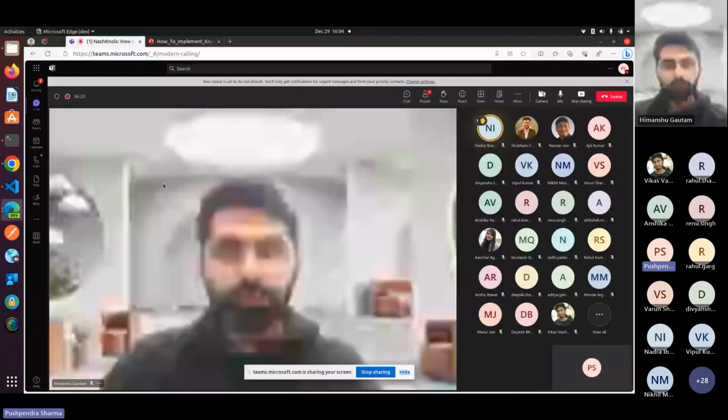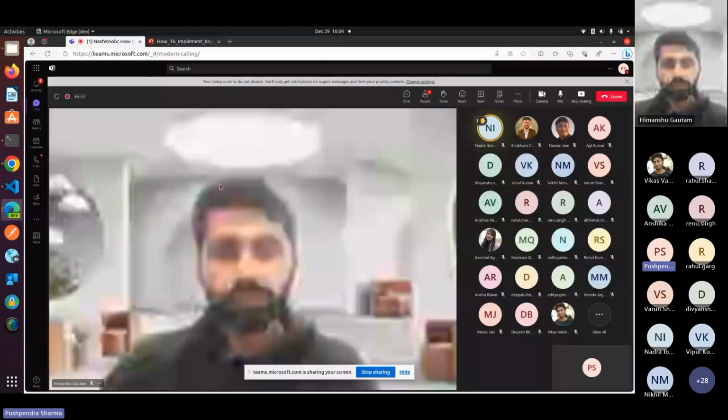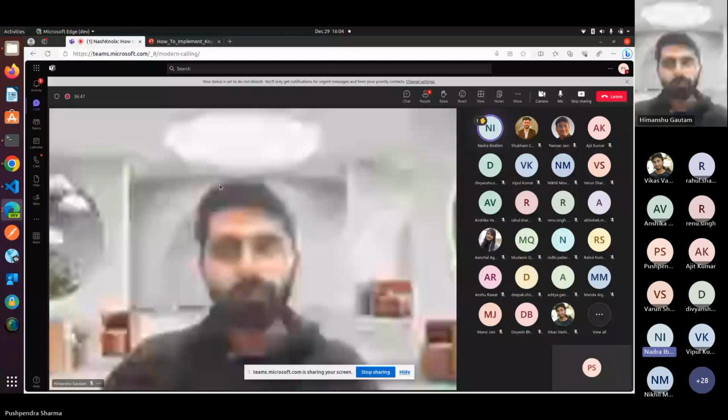Single sign-on is used so that if a user logs into the app and wants to open another URL, they don't have to log in again and again. This is the feature of single sign-on. I hope I'm correct. Yes, I got this point. And if I set the temporary password, then I would be required to enter the password again and set the permanent password or something like that.